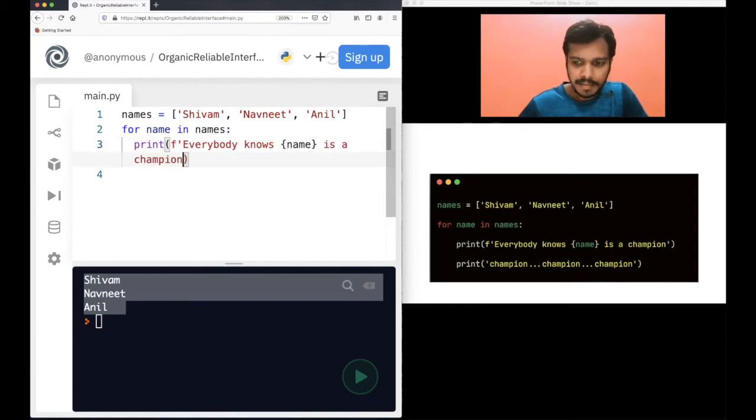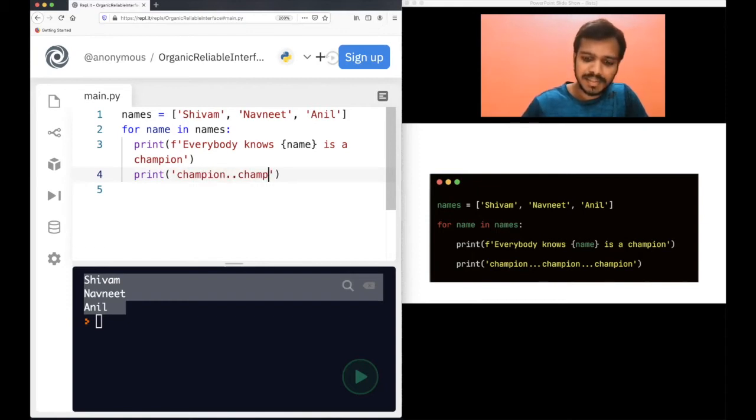Now let me write one more line. I will continue with champion, champion, champion. Do listen to this song on YouTube if you have time. Now, what do you think will happen? Also, you can see I have some spaces there. I will tell you why I have these spaces after some time, but you need to have some spaces after this for loop.